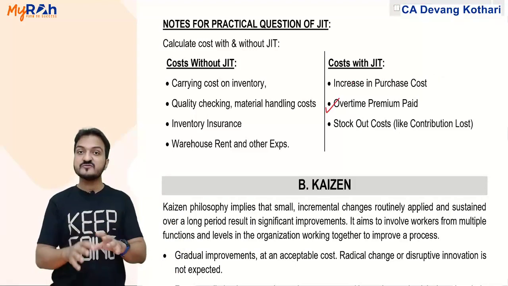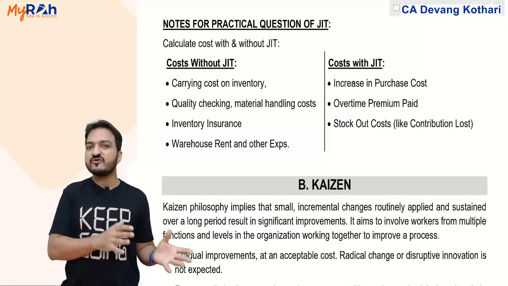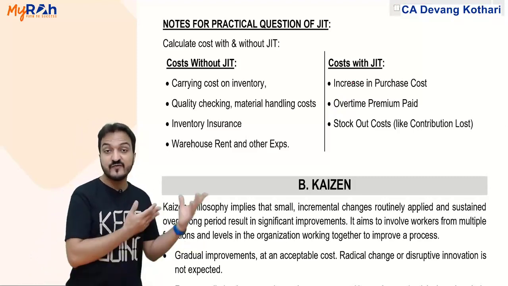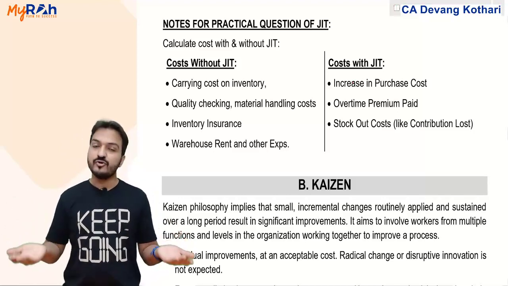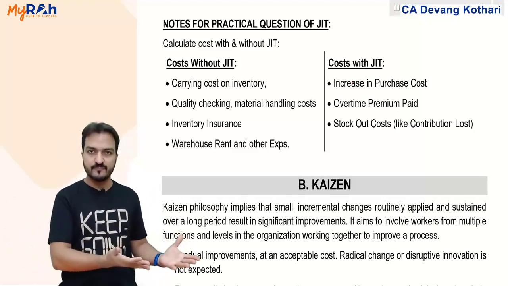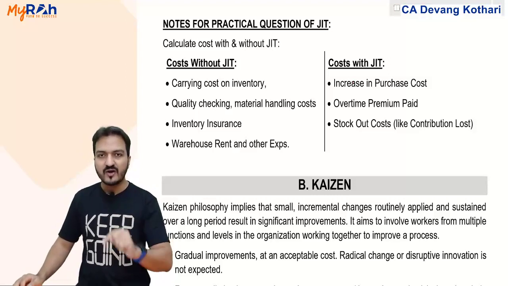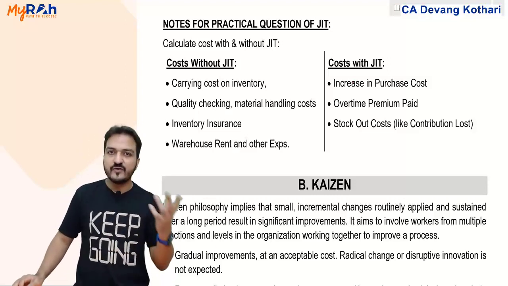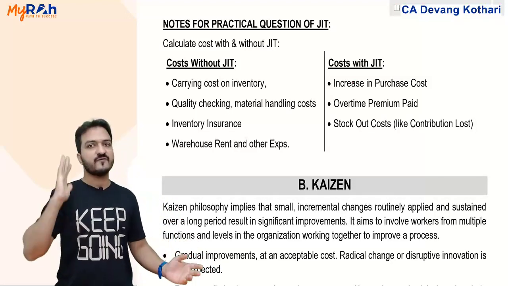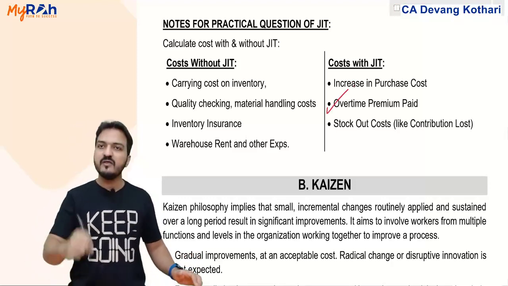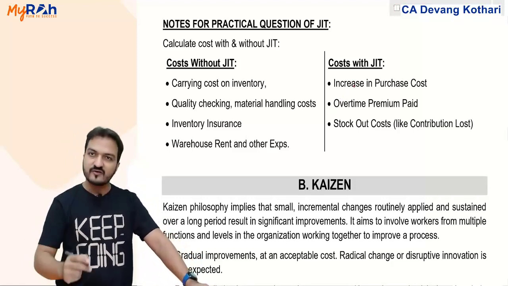Why? Because when I was following the non-JIT system, I would do excess production. So in case of peak season, I already have extra units which I can sell. But in case of the JIT system, I will never do excess production. So during peak season, I do not have any surplus stock, and when I need to sell more, I will ask my employees to work overtime in order to satisfy the demand. That is why an overtime premium might be involved in JIT. We saw that in one classwork question. I hope you remember. If not, then go and refer to that question.